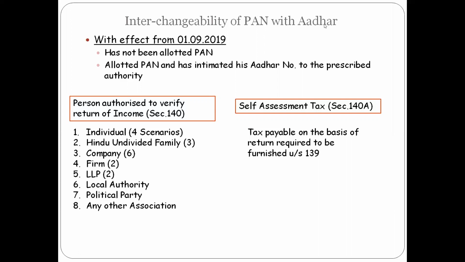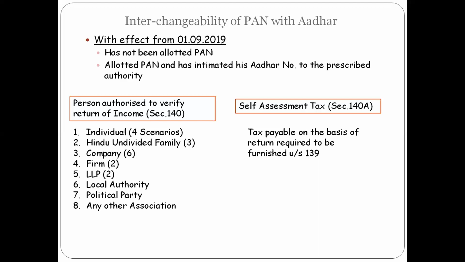For example, a return of income has to be verified for a company. It has to be verified by a manager, secretary, general manager, or a managing director or director. In this case, it is managing director or a director. So it can be asked for any such points.